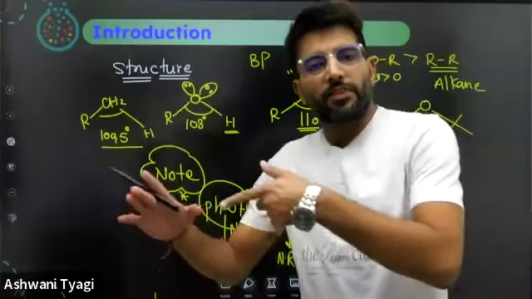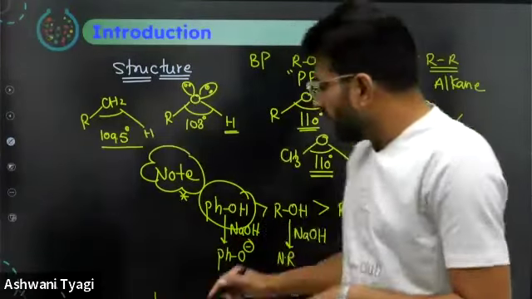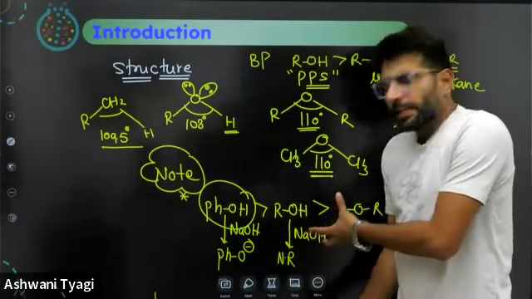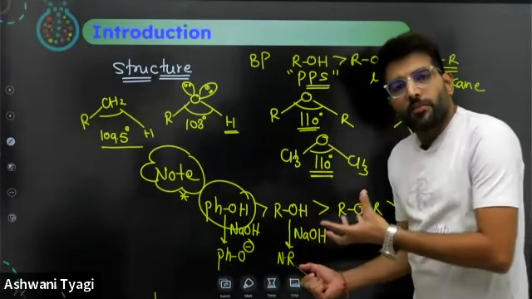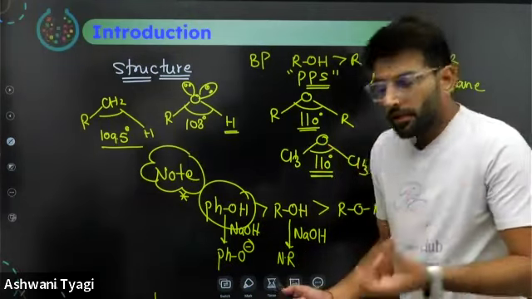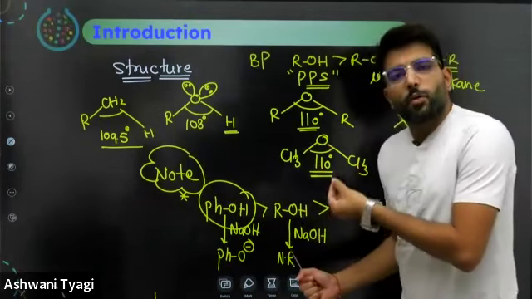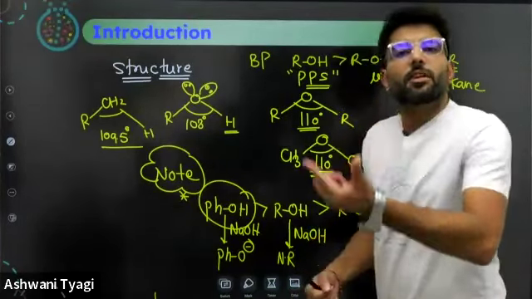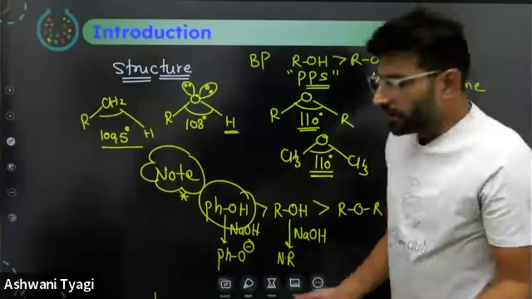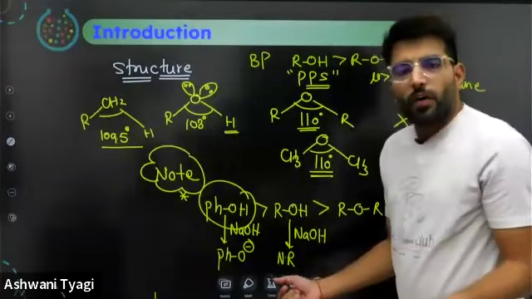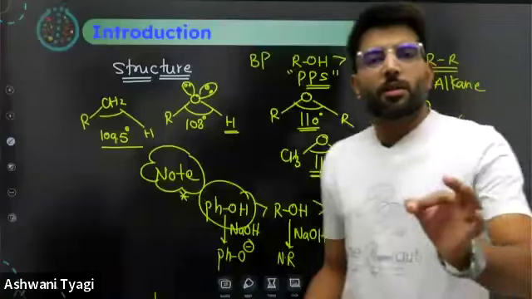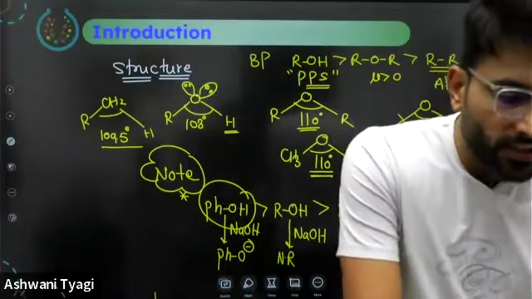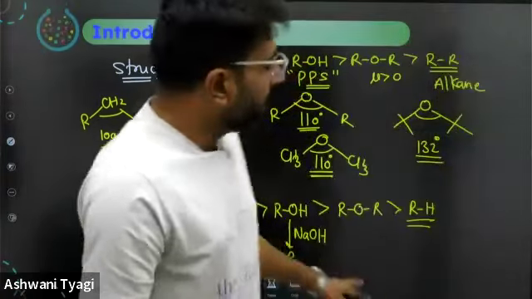Alcohols do not react with NaOH directly, because if you make it react with NaOH, there will be a strong base formed, which will be a stronger base than OH itself. So how can OH form a stronger base than OH? It is not possible. It means direct reaction of ROH with NaOH under normal conditions is not possible. You have to apply drastic conditions, then only it will react.